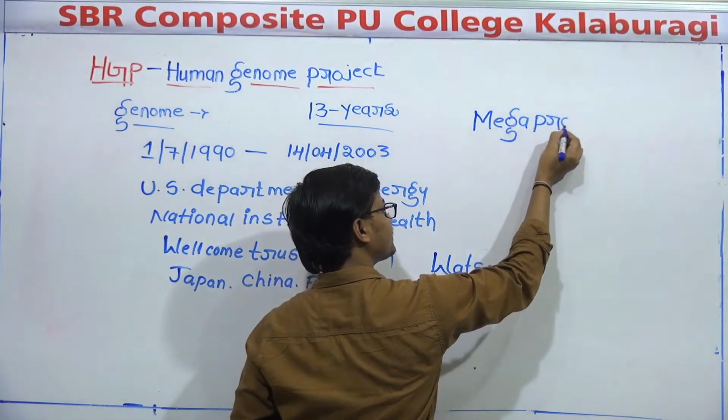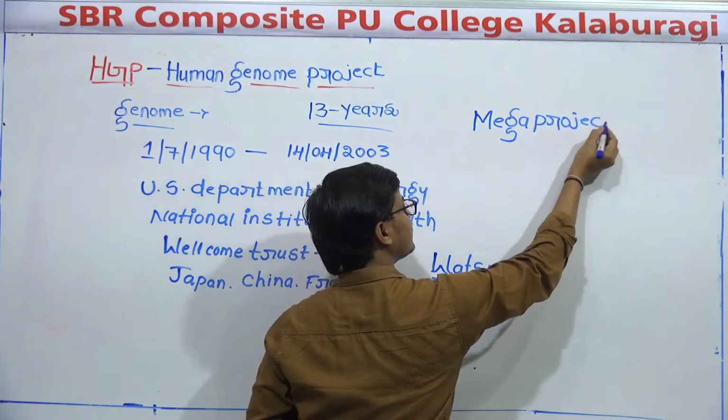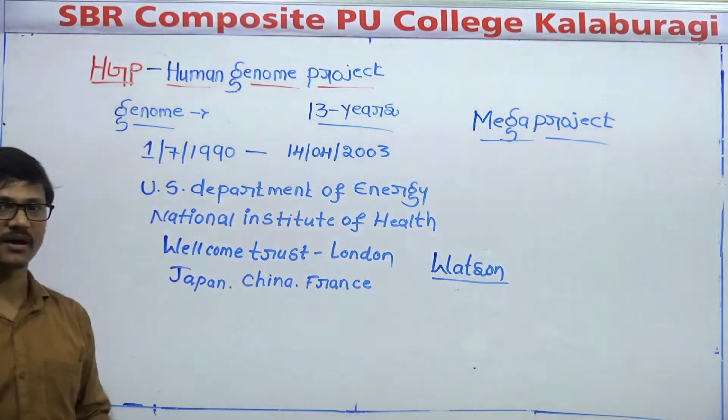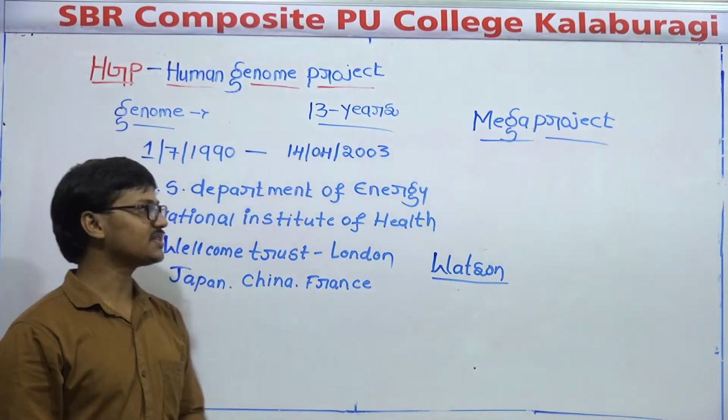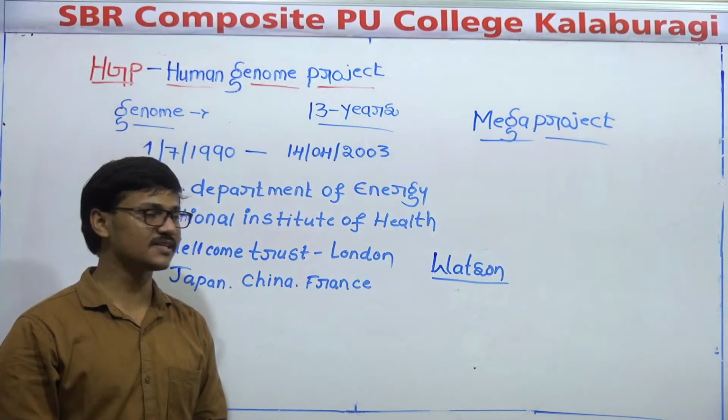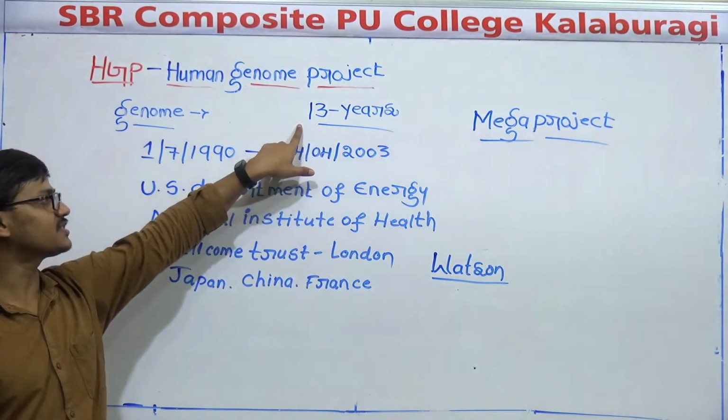And one more thing is, this HGP or Human Genome Project, it is also called a Mega Project. It is also called a Mega Project. So why is it called a Mega Project? Mega means big. So this HGP is called a Mega Project because of some reasons. One reason is it took almost 13 years.